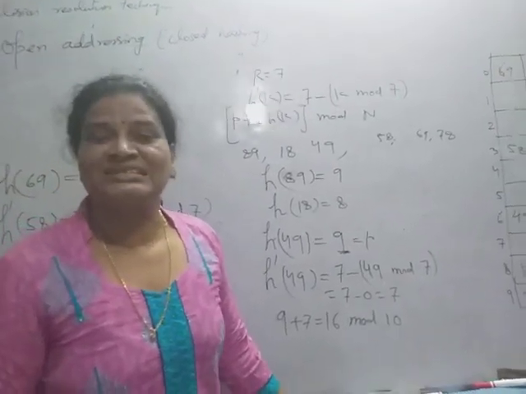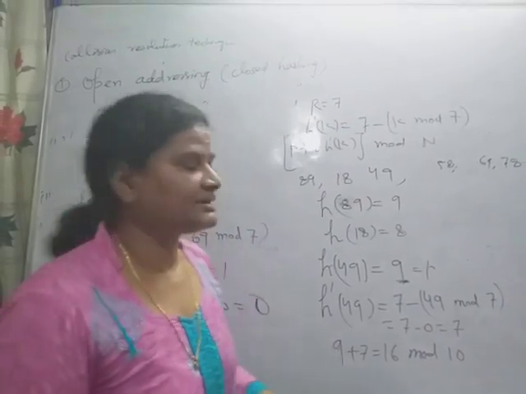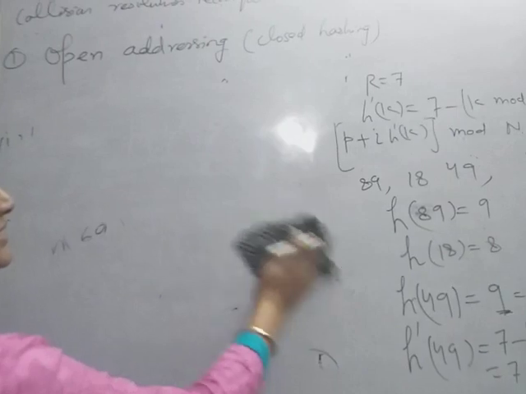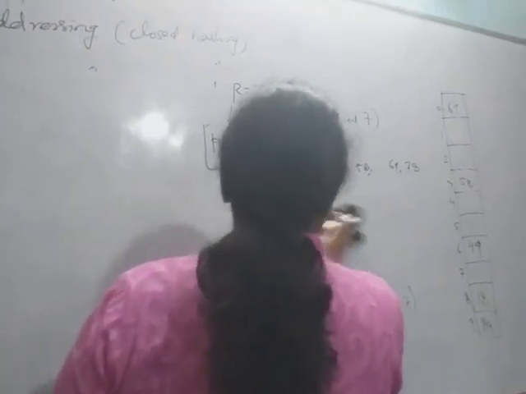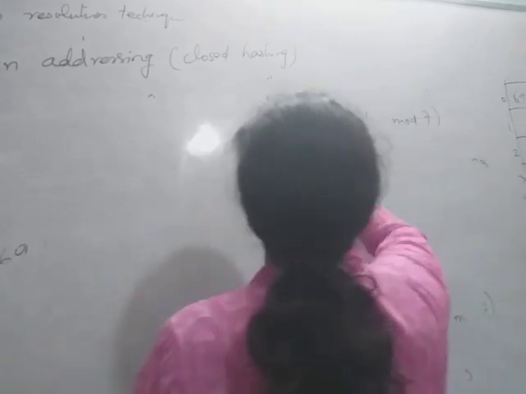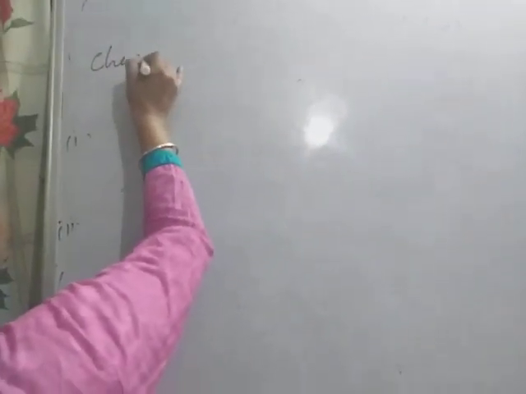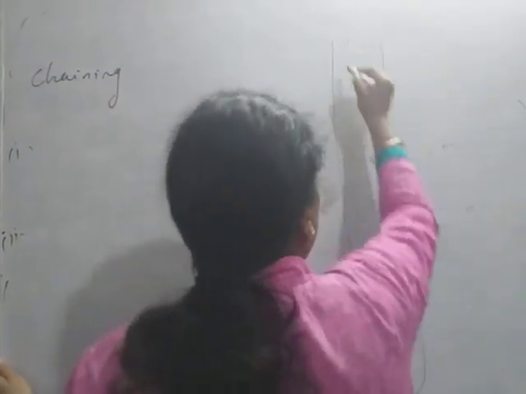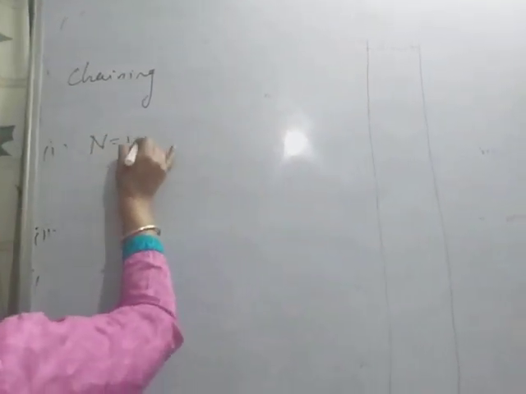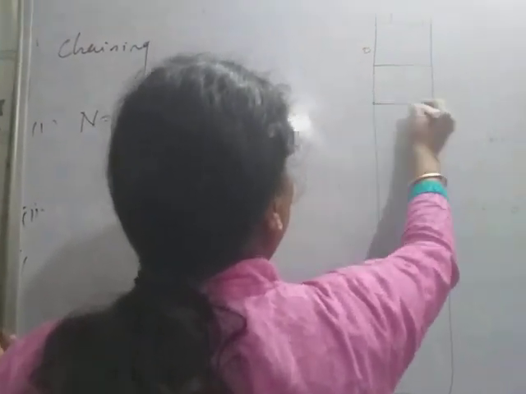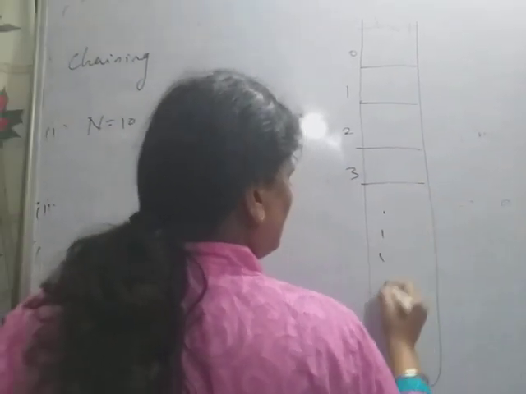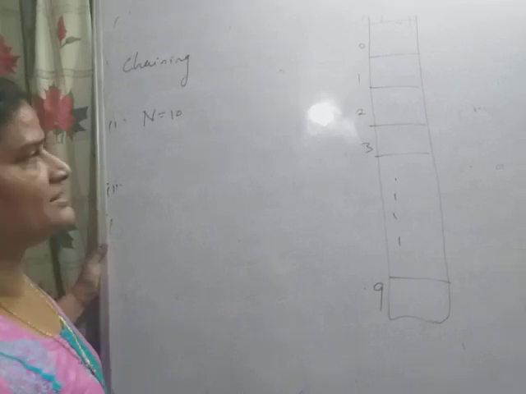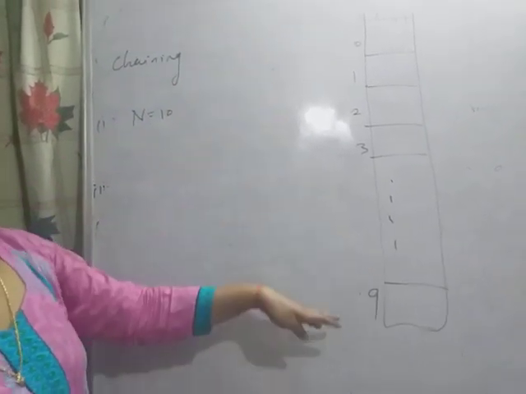Now the next collision resolution technique is separate chaining or simple chaining. This is also called sometimes open hashing. Here I am having the table of addresses. Suppose here the table size is 10. So I will have the table 0, 1, 2, 3, and so on up to 9. This is the hash table.